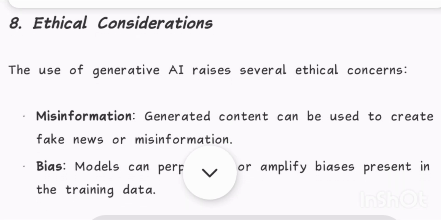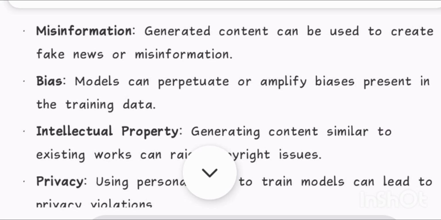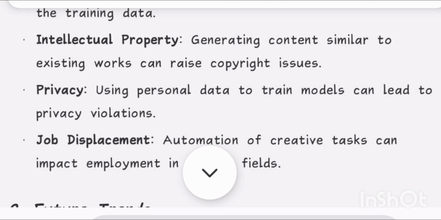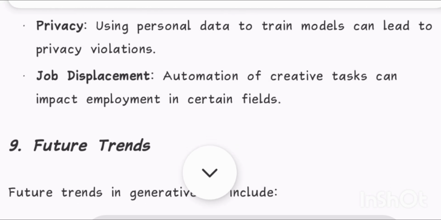8. Ethical considerations. The use of generative AI raises several ethical concerns. Misinformation: generated content can be used to create fake news or misinformation. Bias: models can perpetuate or amplify biases present in the training data. Intellectual property: generating content similar to existing works can raise copyright issues. Privacy: using personal data to train models can lead to privacy violations. Job displacement: automation of creative tasks can impact employment in certain fields.